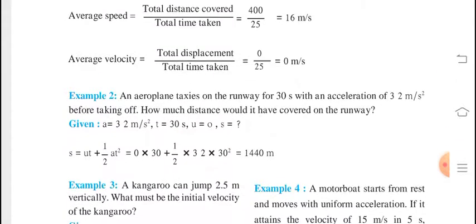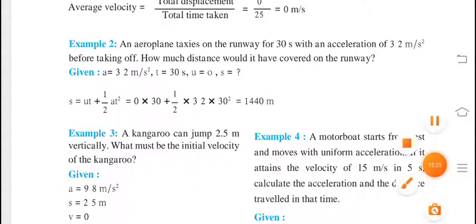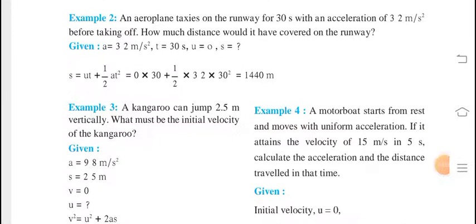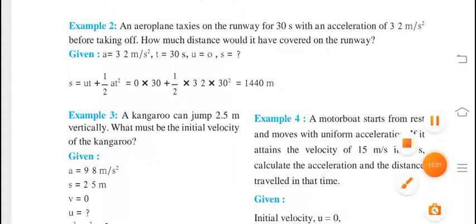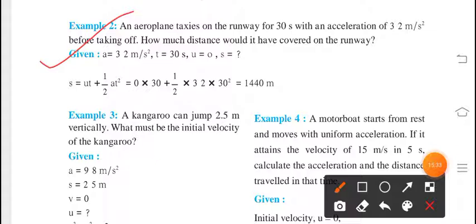Next example. An aeroplane taxis on the runway for 30 seconds with an acceleration of 3.2 meter per second square before taking off. How much distance would it have covered on the runway? First of all, we have to write down the given things. See, over here acceleration is given, which is 3.2 meter per second square. So we are writing here 3.2 meter per second square. Time is given, that is 30 second.